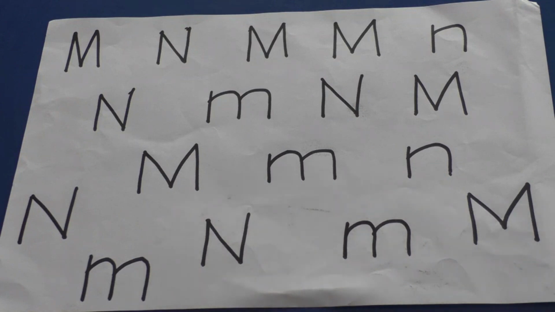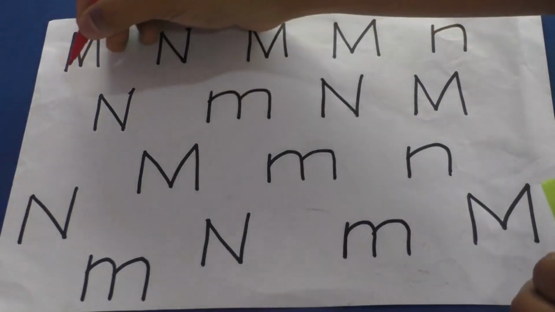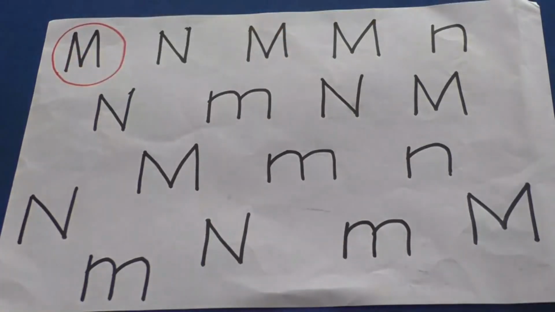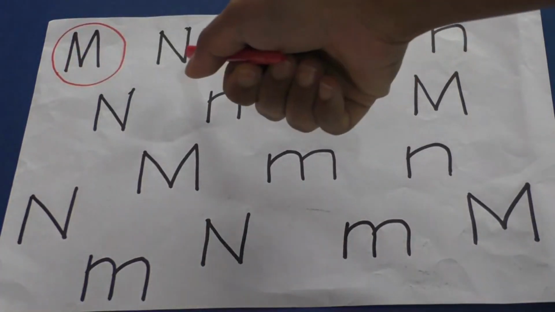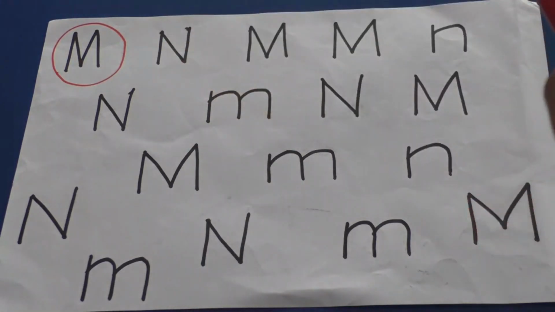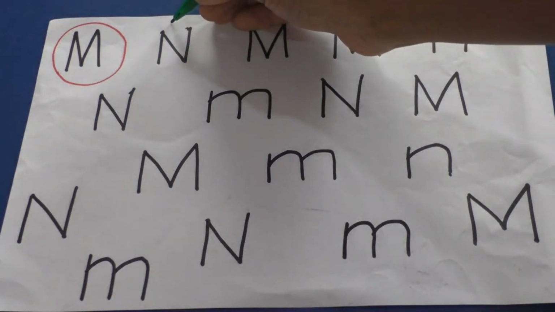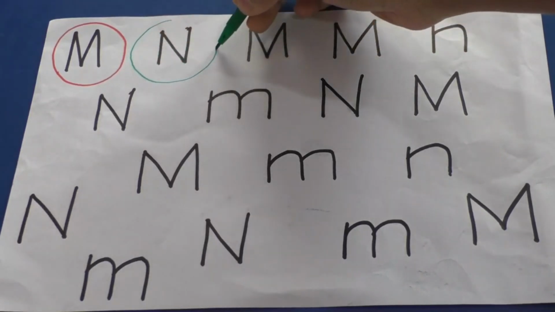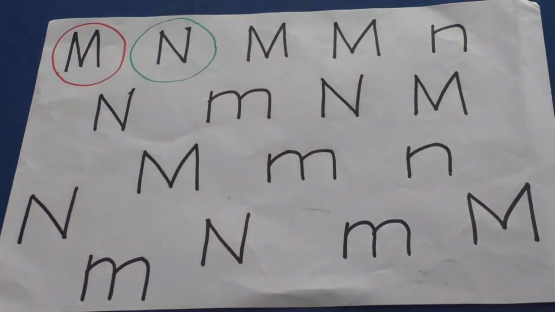And M makes a sound M. So while circling, you have to say the sound M, M, M, M. Yes. And now this is our next letter. Which letter is this? Now tell me. Yes, this letter N. Now, which color will we use to circle? Yes, we will circle it with green color. Yes, now N makes a sound N. So, while circling, you have to make the sound N, N, N, N.